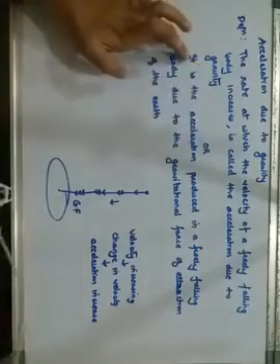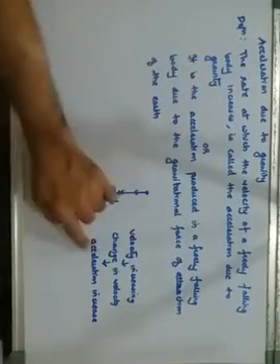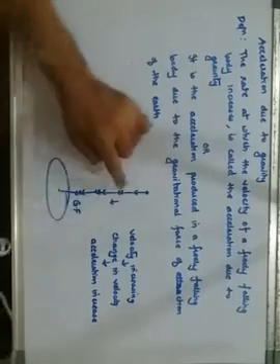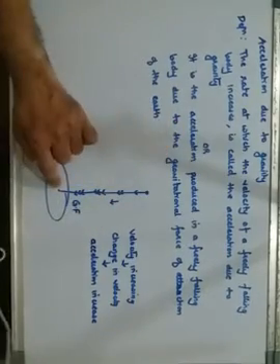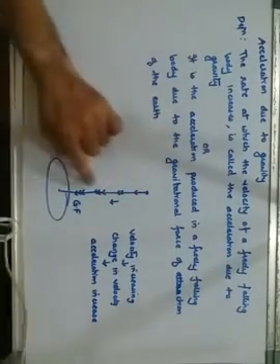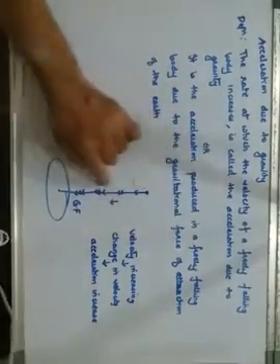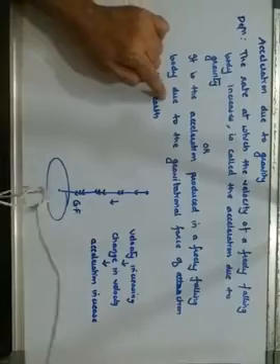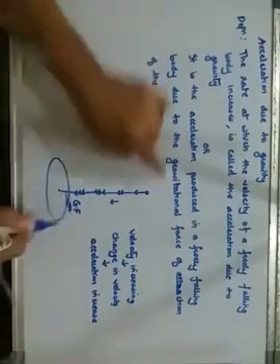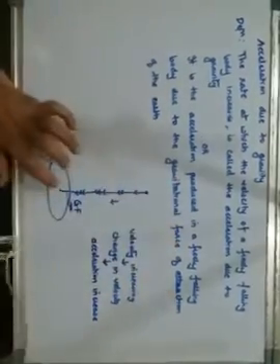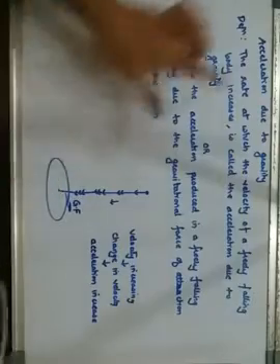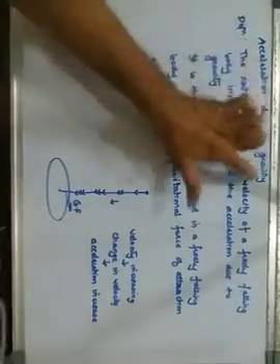Or in other words, it is the acceleration. ये मैं बता रहा हूँ, ये जो body is falling downwards, it is accelerating. So the acceleration which is produced in such a freely falling body because of the gravitational force of attraction by the earth is called as acceleration due to gravity.